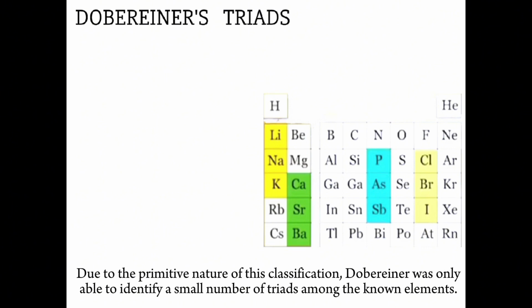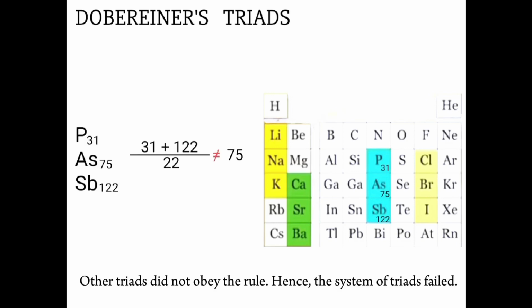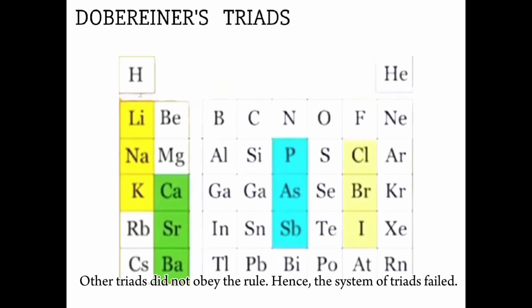Due to the primitive nature of this classification, Döbereiner was only able to identify a small number of triads among the known elements. Other triads did not obey the rule. Hence, the system of triads failed.